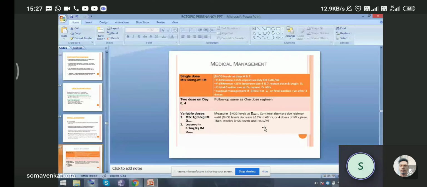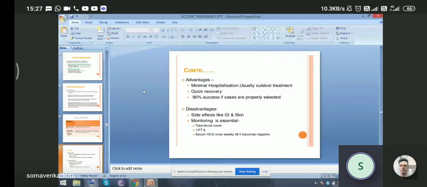The advantages of methotrexate management are minimal hospitalization, usually outpatient treatment, and quick recovery, with 90% success if cases are properly selected. The disadvantages are side effects on the GI system and skin due to methotrexate toxicity. Monitoring is essential: total blood count, LFT, and serum hCG once weekly till it becomes negative. Patient compliance is very important for methotrexate management.